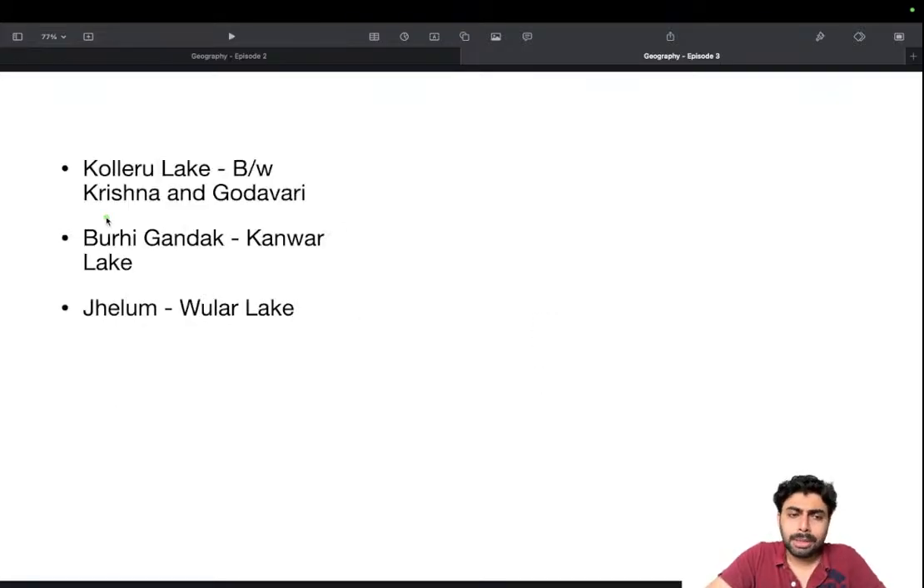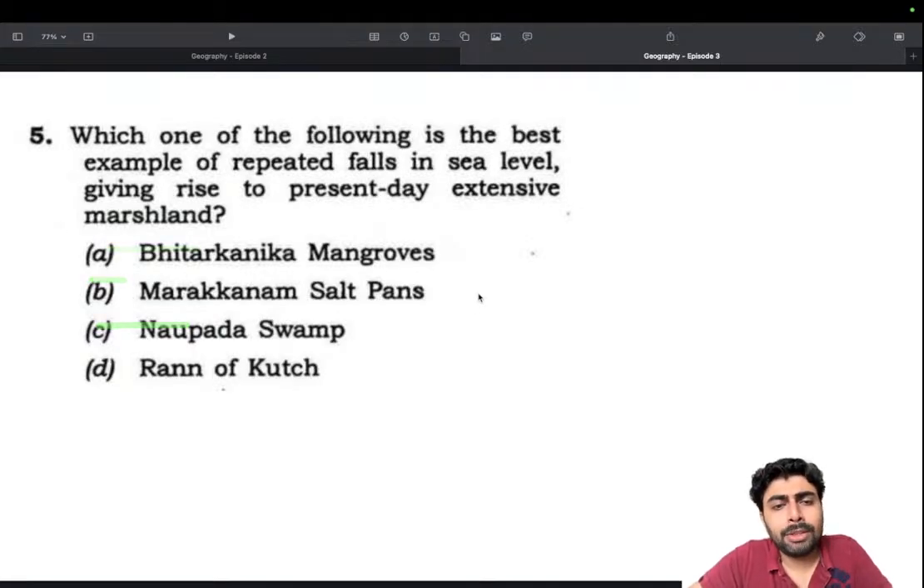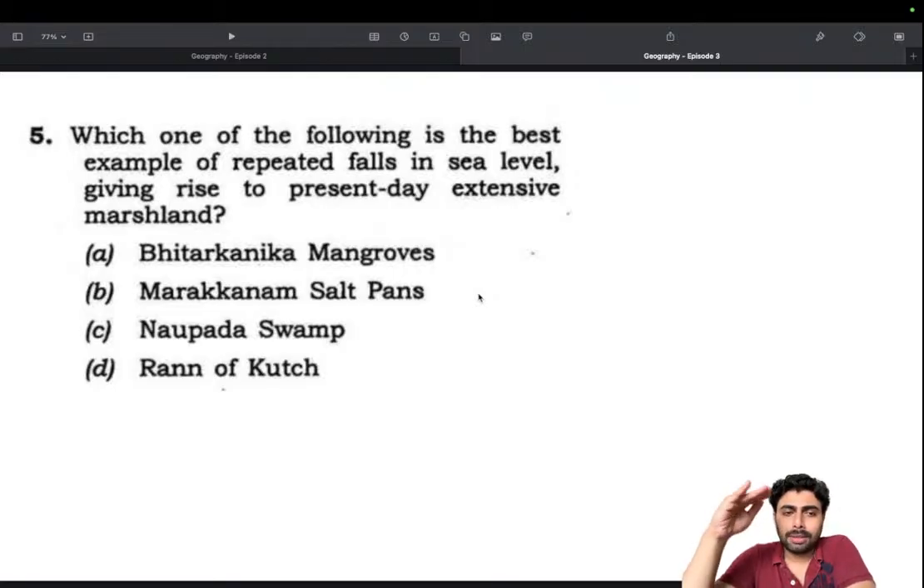Okay, Kolleri Lake is between Krishna and Godavari. Buri Gandak is Kanwar Lake. Jhelum, Ular Lake. Like, that's the answer for that. Which one of the following is the best example of repeated falls in sea level giving rise to present day extensive marshland? Okay, so repeated fall in sea level is observed, and it has given rise to extensive marshland.